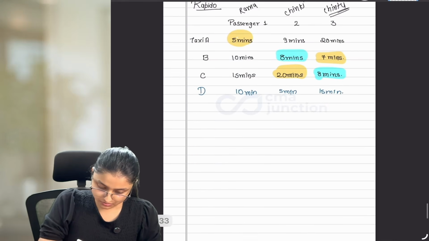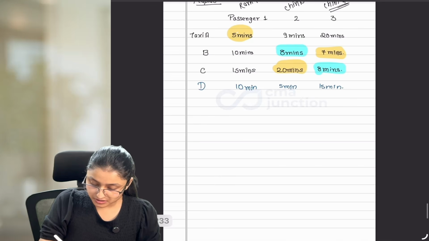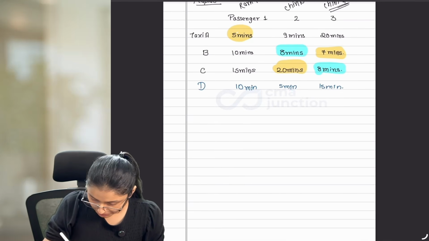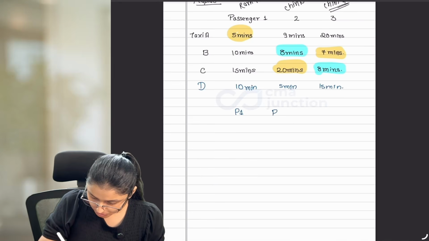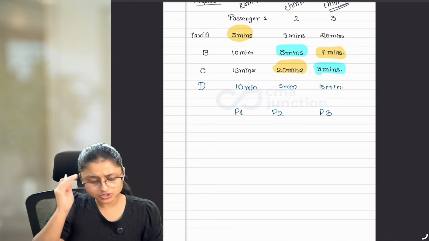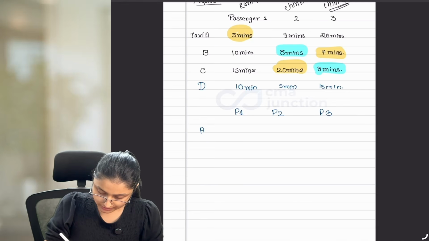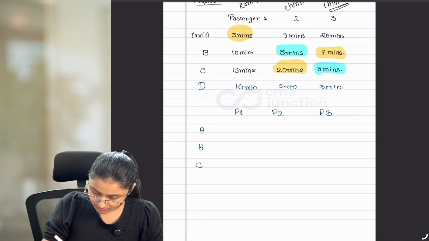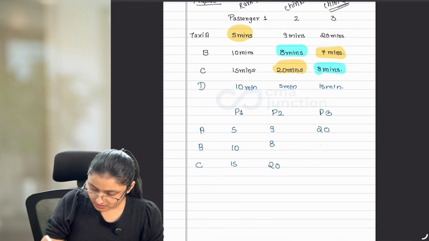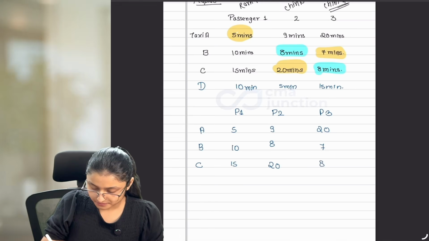Now, in this example, as minutes are already written, I want to make it a little simpler. So I am drawing it again. Passenger 1, passenger 2, passenger 3. No need of drawing to you. You just understand as of now. A, B, C. 5, 10, 15, 9, 8, 20, 27 and 8.